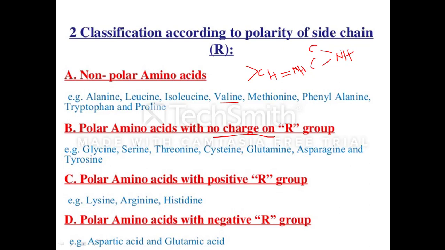This category includes glycine, serine, threonine, cysteine, glutamine, asparagine and tyrosine. The R group of glycine, a single hydrogen atom, is too small to influence a high degree of polarity.